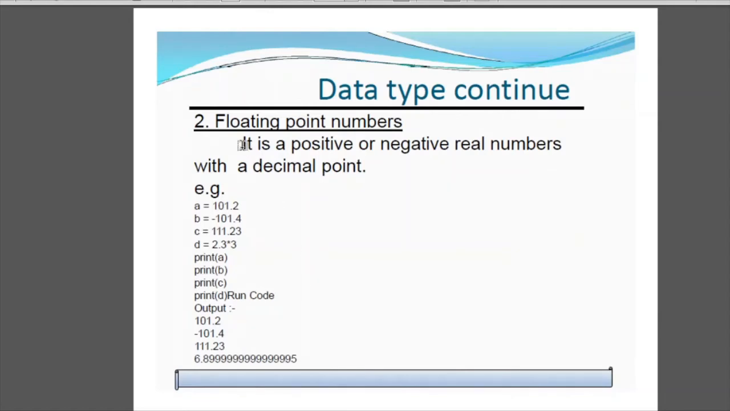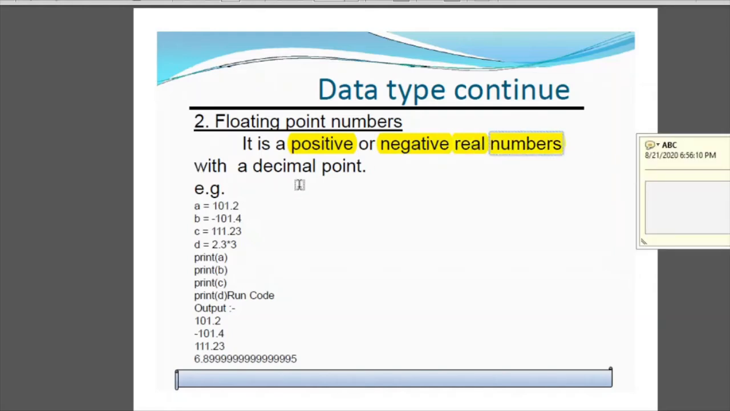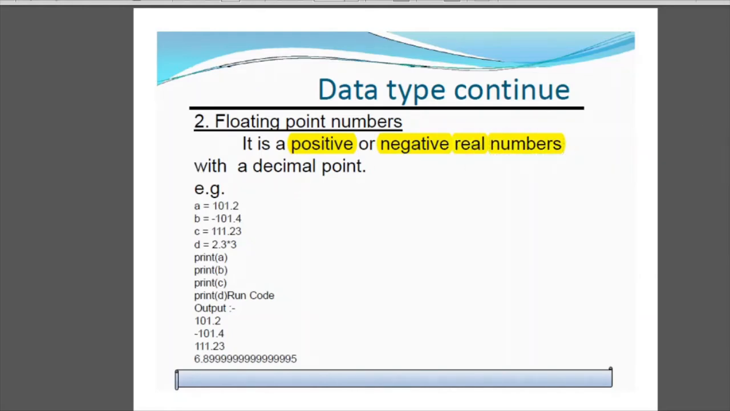Next come floating points. Now floating points, it is a positive or a negative real number. Real number means with a decimal point, right? So here's an example where we have given certain float values to some variables and then we have simply printed those values, and when you run the code you get the desired output.